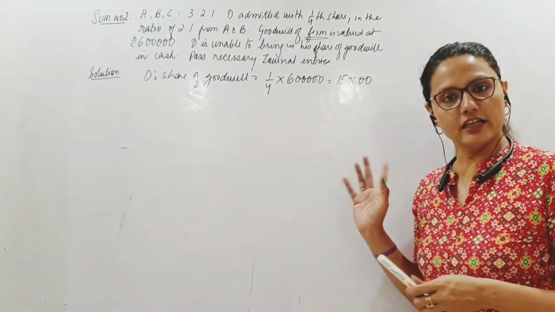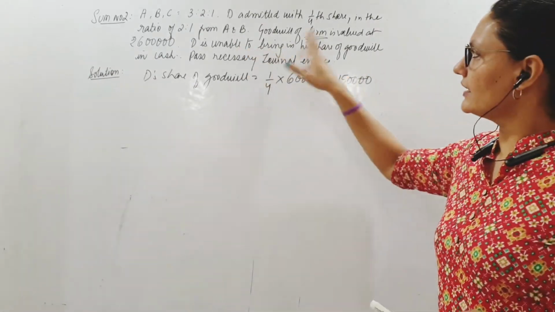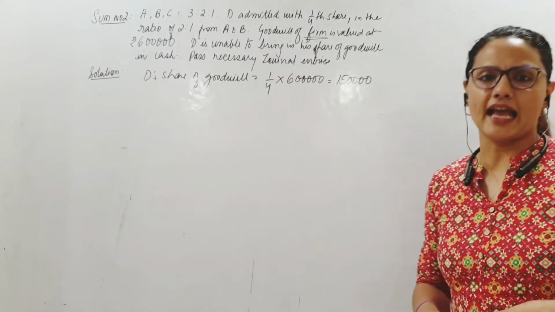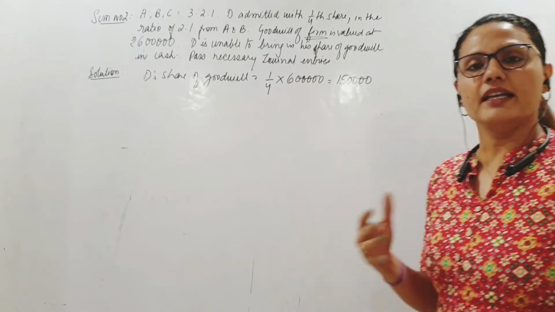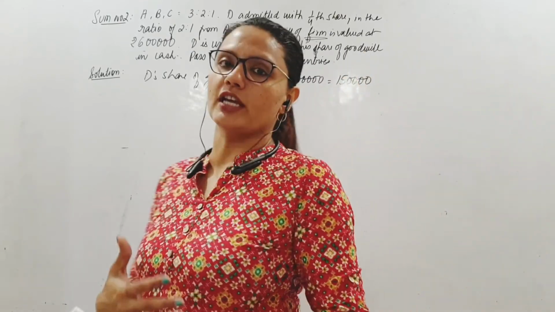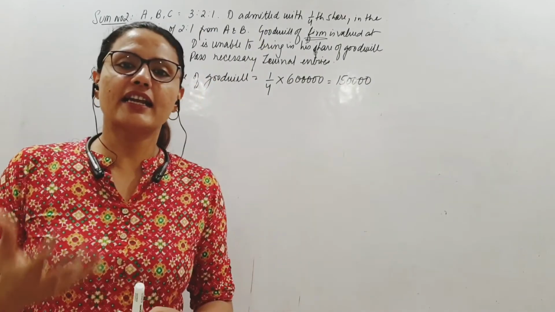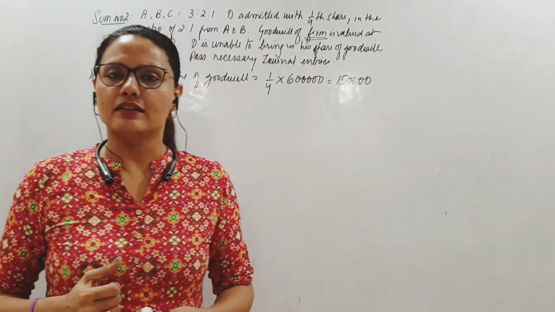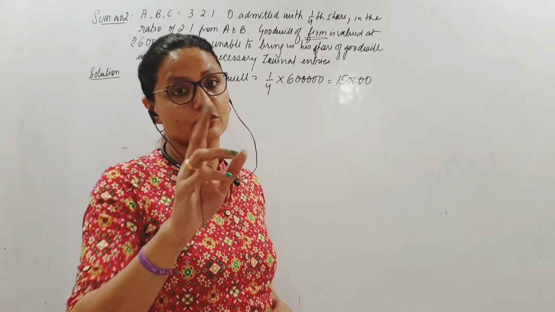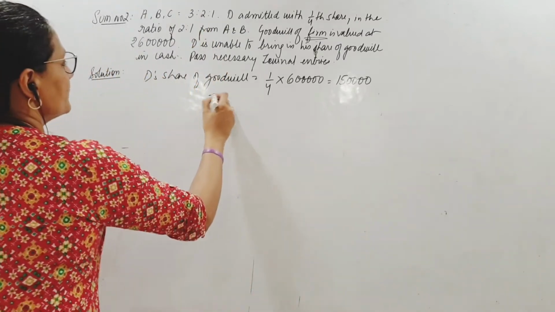Clear? Then D is unable to bring his share of goodwill in cash. So we have already done that. When the partner is unable to bring in his share of goodwill in cash, we debit his current account. And we credit the sacrificing partners in their sacrificing ratio. They should not miss out on their share. So let us pass the journal entry.